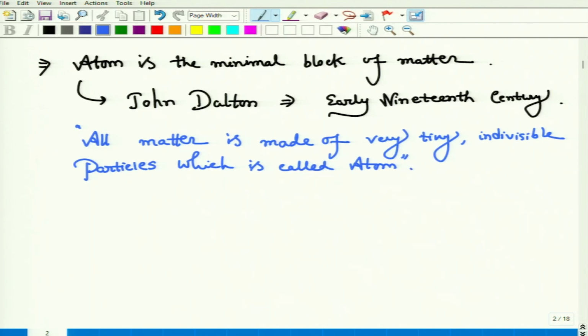This was the hypothesis of Dalton, but we have already studied that this Dalton hypothesis is not correct. It's very much trivial. We can say that this Dalton hypothesis is okay. We have to start with somewhere, right? So Dalton gave this hypothesis that is very basic and straightforward, but after some decades, it was proved that this hypothesis was not correct.